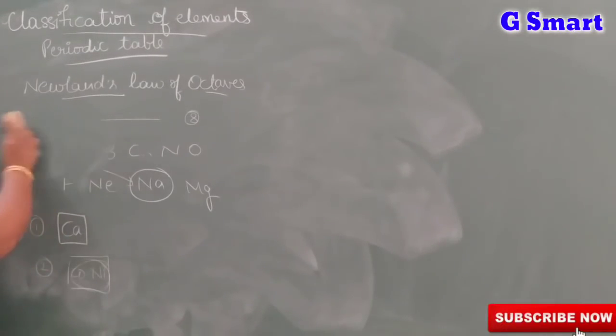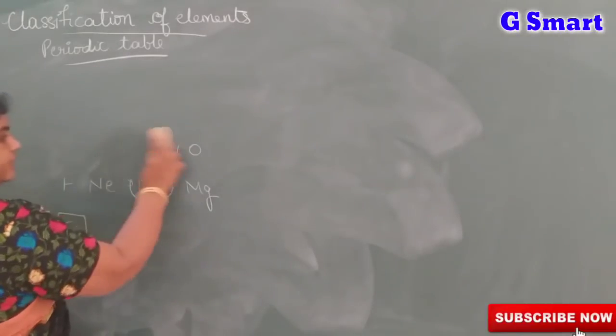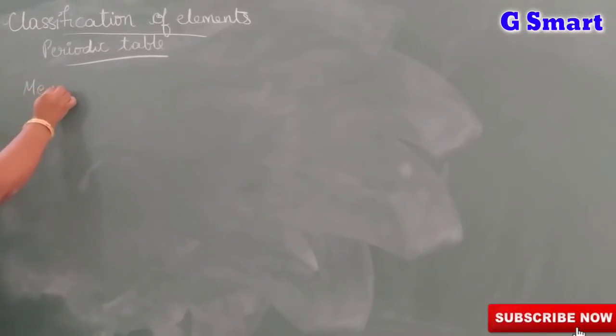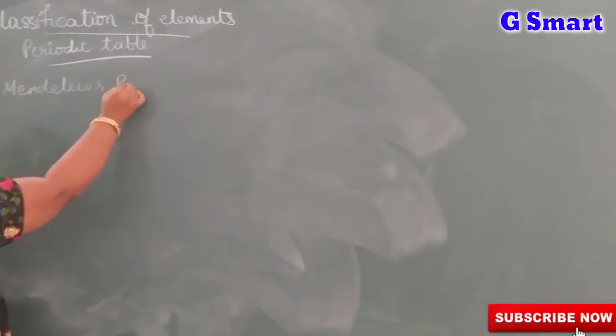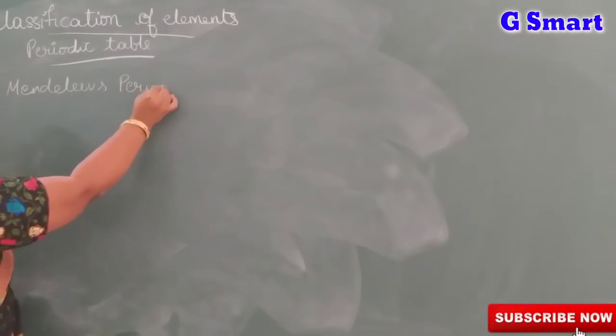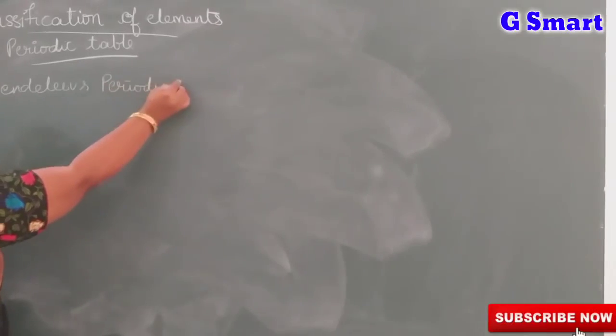Next one is Mendeleev's periodic table, the first periodic table which was divided into groups and periods. According to Mendeleev, the physical and chemical properties of elements are functions of their atomic weights.